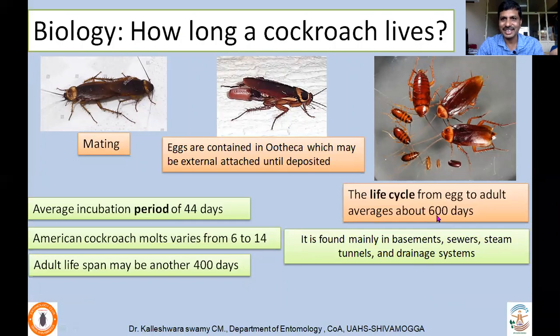Okay, you can see the length of the egg and larval nymphal period. The average incubation period, that is the egg period, is 44 days. A species like Periplaneta americana, the American cockroach, can molt 6 to 14 times. The nymphal period takes about 600 days. And the adult can survive for about 400 days, more than a year. Okay, an adult cockroach can live for more than a year. Periplaneta americana generally lives in basements, sewers, steam tunnels, drainage systems. Okay, especially they are nocturnal.